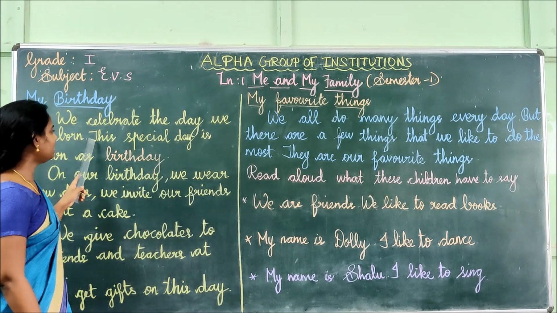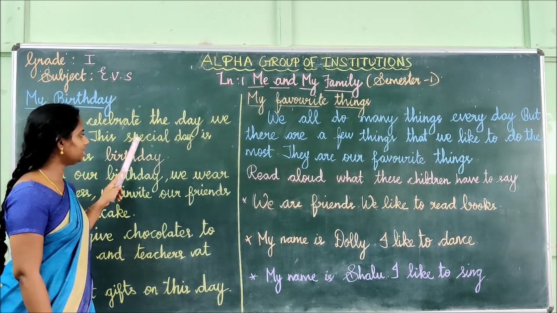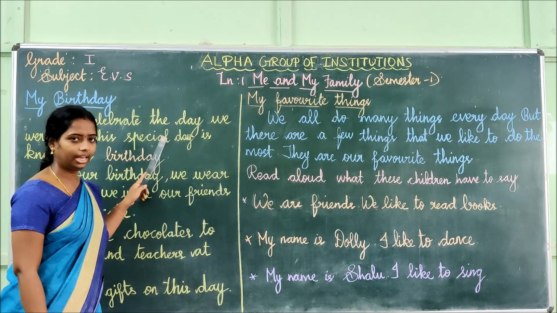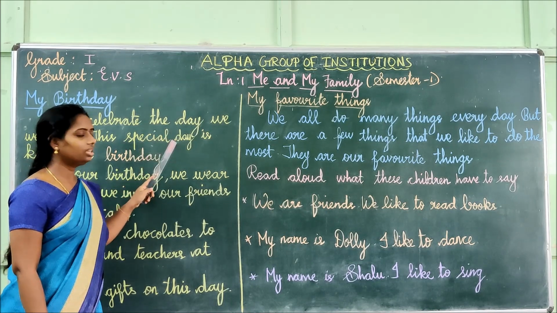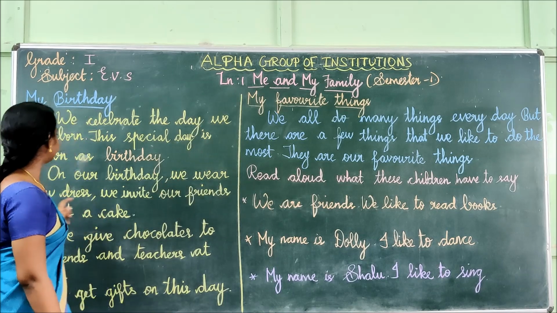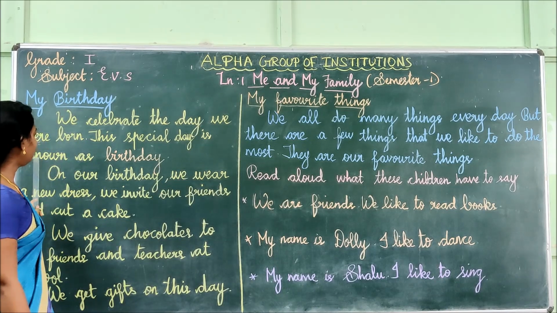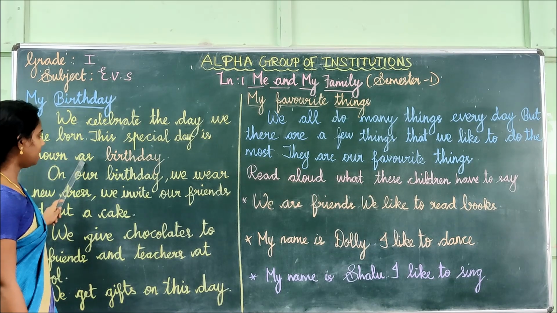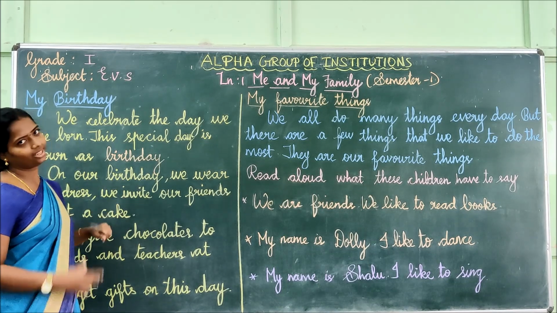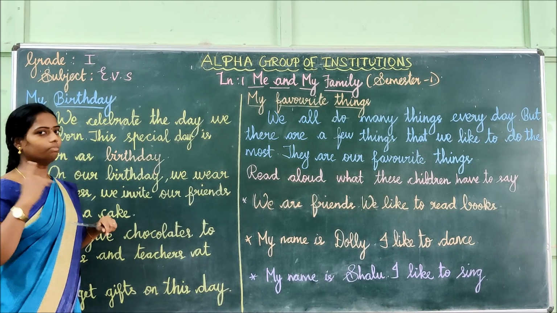See, T-H-I-S, this, S-P-E-C-I-A-L, special, D-A-Y, day, I-S, is, known as. See what it is? Birthday. Children, you must know the spelling of birthday also.